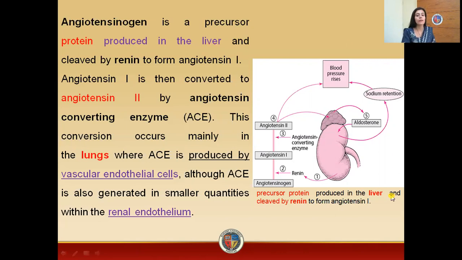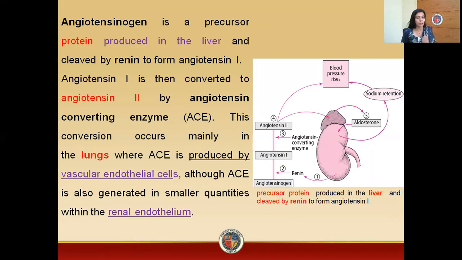Whenever there is a decrease in blood pressure, there will be activation of the beta 1 receptor. Due to this activation, there will be release of renin, an enzyme, from the kidneys. This renin will convert angiotensinogen into angiotensin 1. Now, what is angiotensinogen? Basically, angiotensinogen is a precursor protein that is produced by the liver. Your enzyme renin will convert this protein into angiotensin 1.